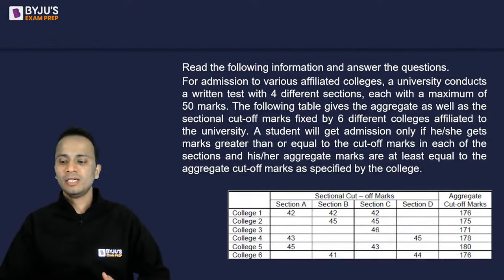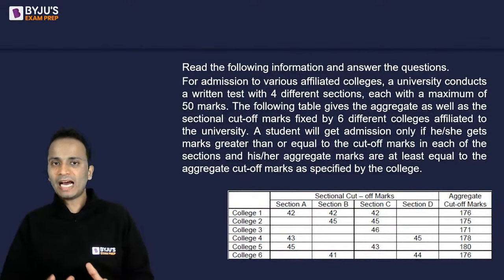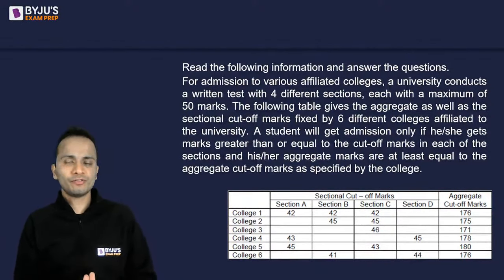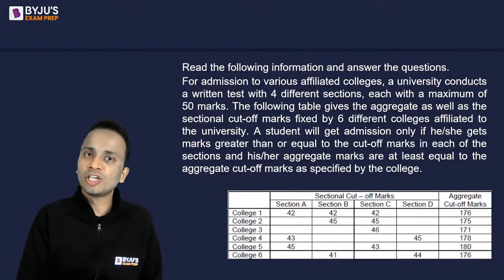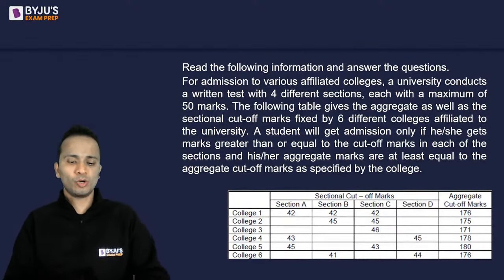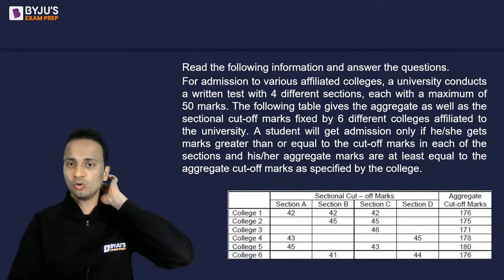Now we all clearly understand what is the meaning of cutoff. So you will have to score greater than or equal to marks than the cutoff. In case there is some sectional cutoff, you will have to fulfill the sectional cutoff as well as the overall cutoff, right? So please give me a yes or a no. Are you clearly able to understand the data? Come on, yes or no.